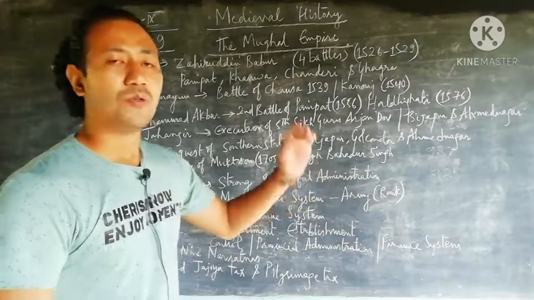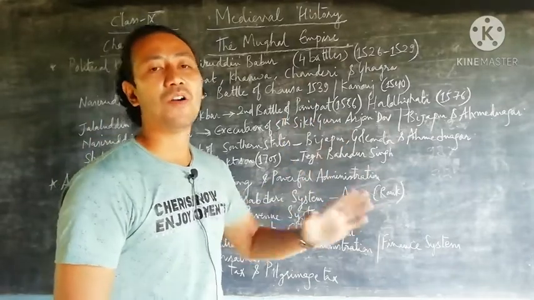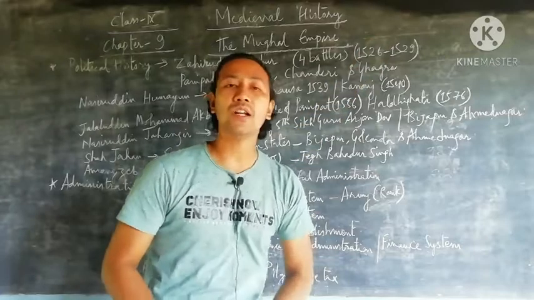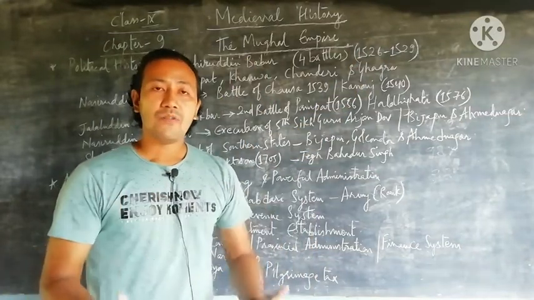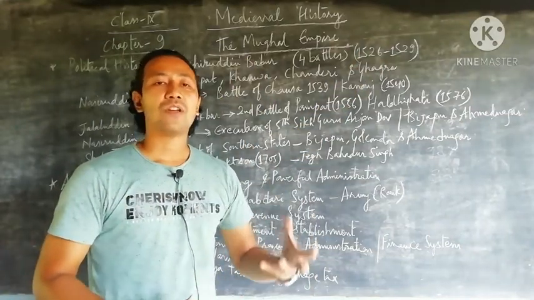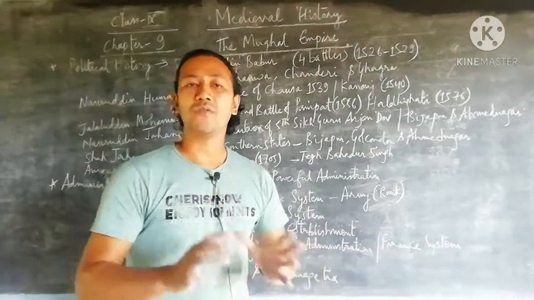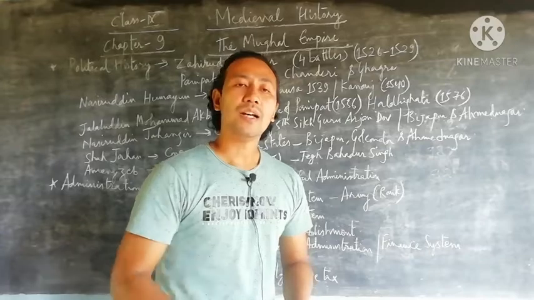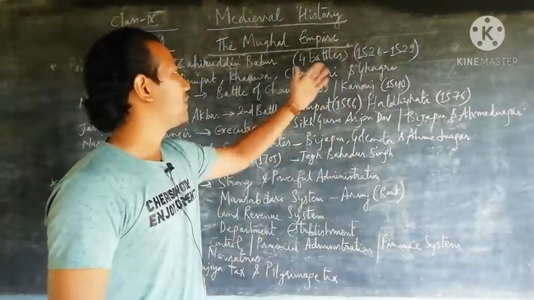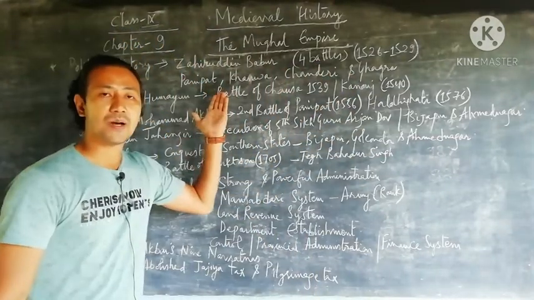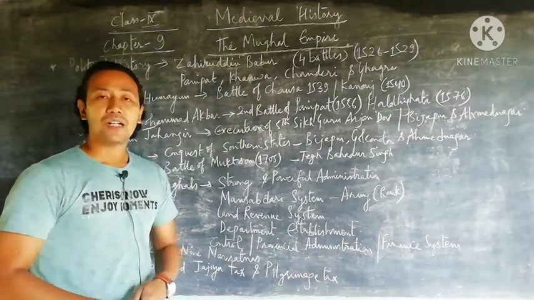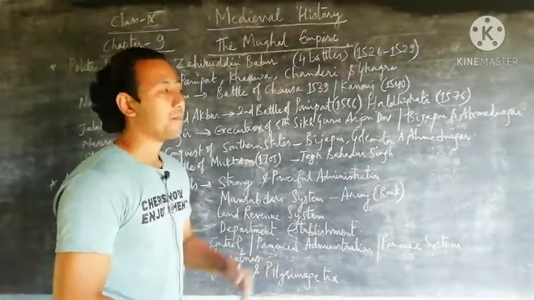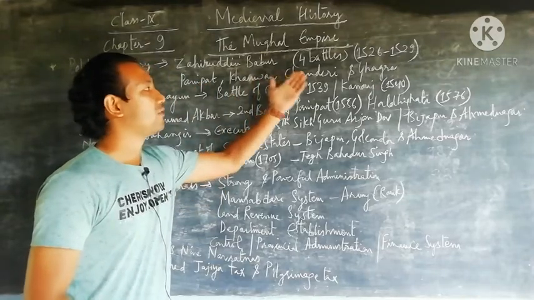Zahiruddin Babur was the founder, and at the same time he fought four battles from 1526 till 1529, and a very positive indication for him is that in all four battles he got victory over his rivals, kings or chiefs. First, in 1526, the first battle of Panipat, second the battle of Kanwaha, third the battle of Chanderi, and last the battle of Ghagra: 1526, 27, 28 and 29.